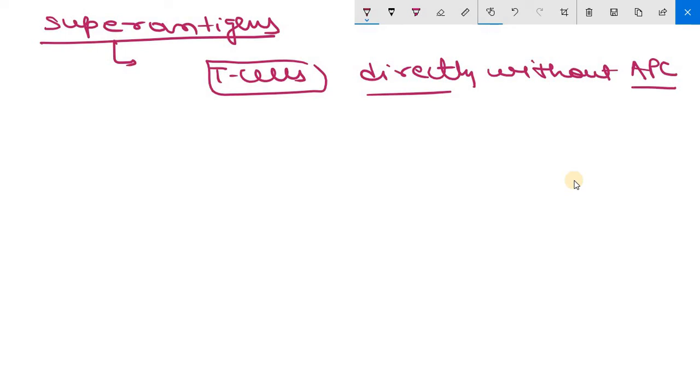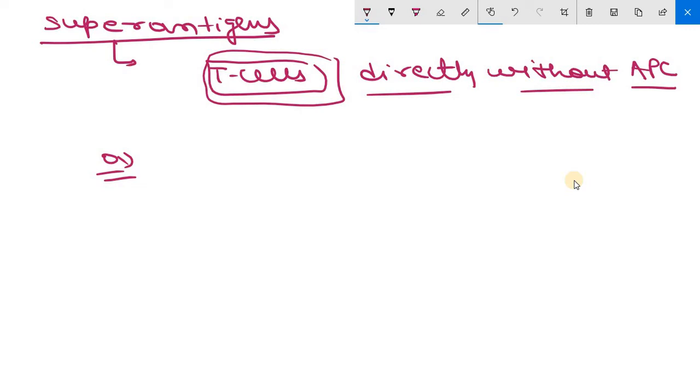In T dependent antigens we first use the APC, the antigen presenting cell, then we have activated T cells. In T independent there is no activation of T cells, but in superantigens there will be activation of T cells, but directly without use of antigen presenting cells. Clear? How is it occurring?